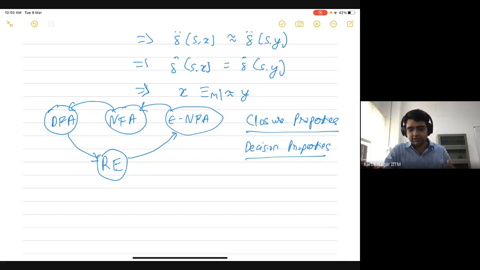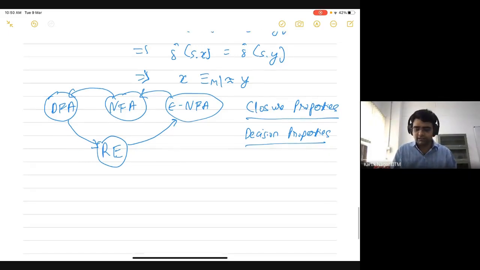So we saw that there exist algorithms which, given some representation of the language, generally a DFA or a finite state automaton, can automatically decide or tell us about these properties of the languages.